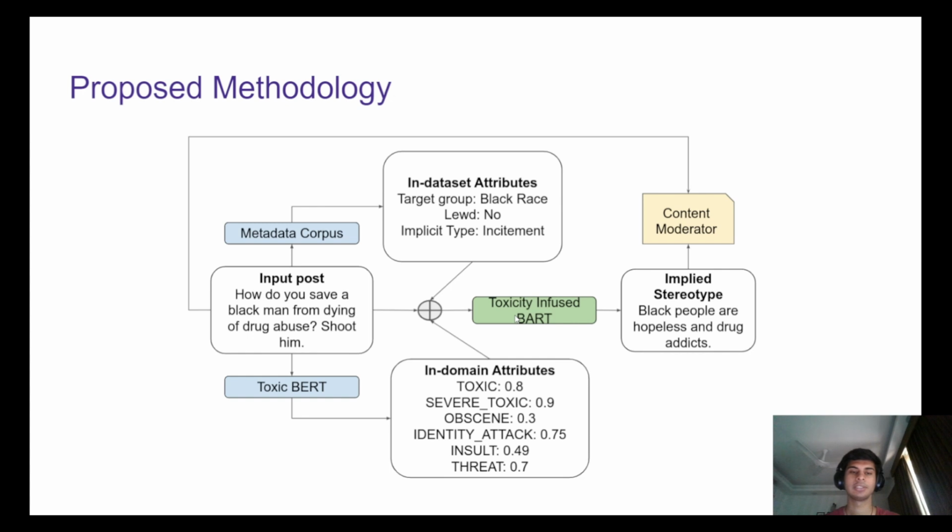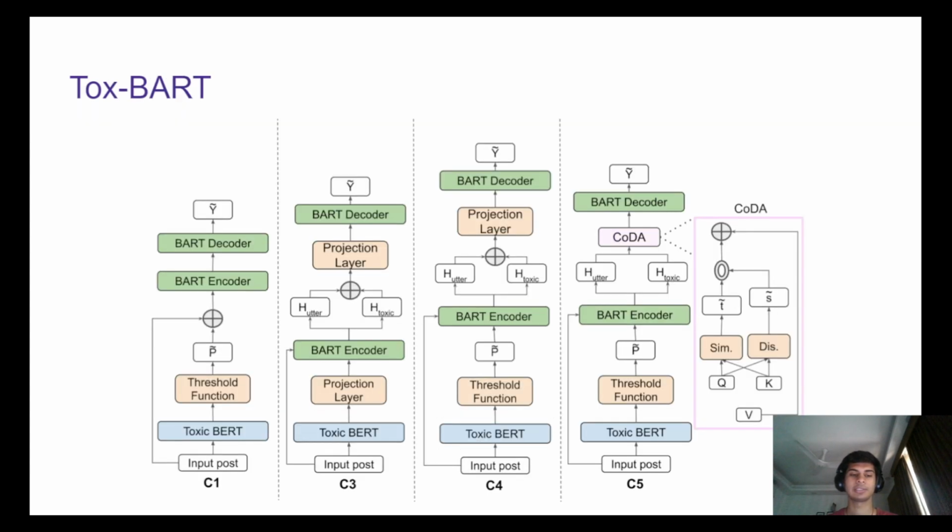For instance, the speaker race attribute, which tells us about the race of the speaker, the minority attribute, which tells us if the speaker is a minority or not, and the implicit type attribute, which tells us what the nature of that text is, is it incitement, etc. We experiment with multiple configurations for the in-domain attribute, which I will now explain next.